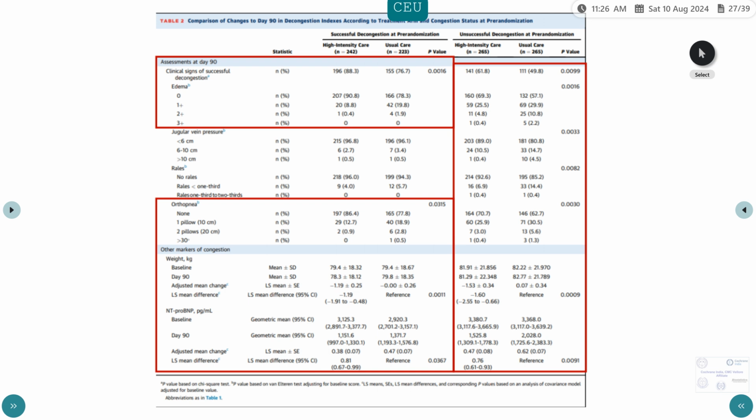They have also taken another calculation among patients who achieved successful decongestion at pre-randomization, that is during their hospital stay, and compared at day 90 in the two arms, high intensity and usual care. One cohort was patients who achieved successful decongestion at pre-randomization, the other was patients who did not. Looking at day 90, the high intensity arm had more people who had clinical signs of decongestion, irrespective of whether they achieved decongestion at pre-randomization or not.